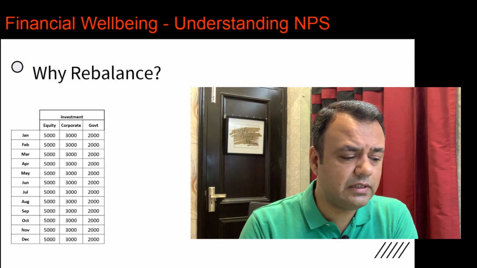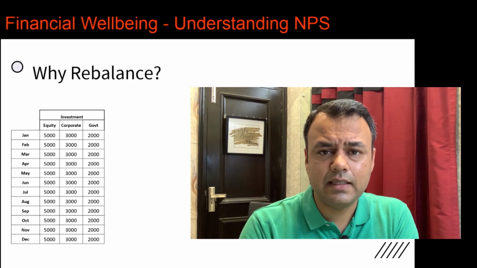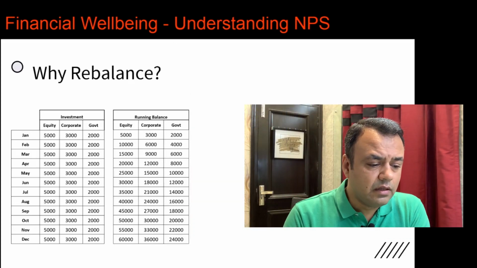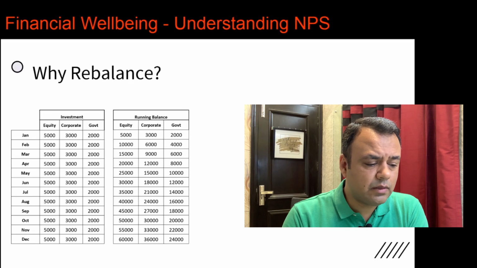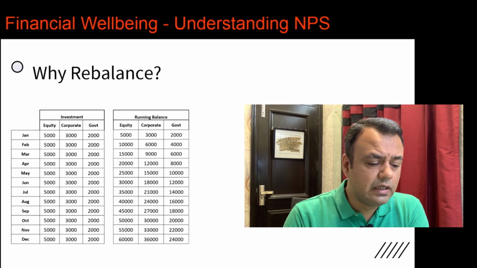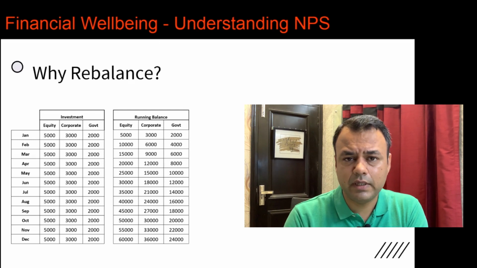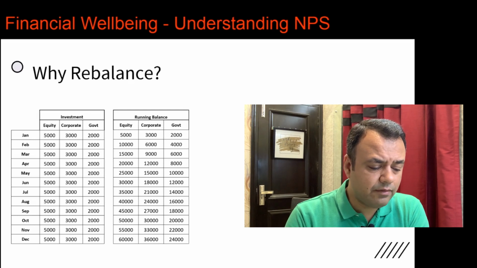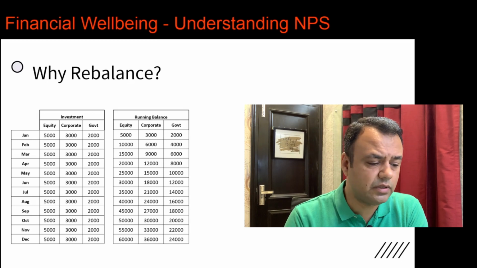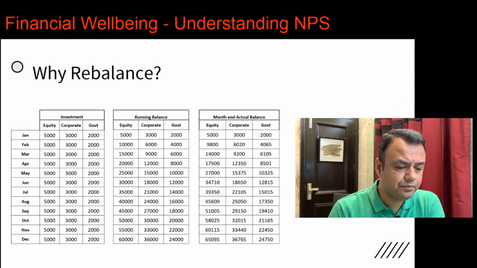But for the sake of this example, we'll take the salary as constant for that particular year, from January till December. The running balances are a simple sum of the investment made that month and the previous months. If you look at the running balances, they should increase, and by the end of the 12th month, which is the end of the year, you should have an investment of roughly 12 lakh, which is 1 lakh 20,000, which is 10,000 into 12.